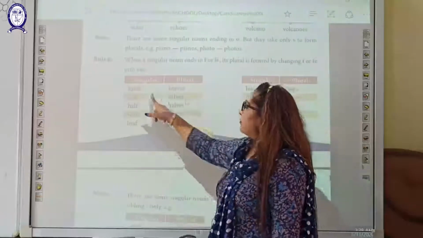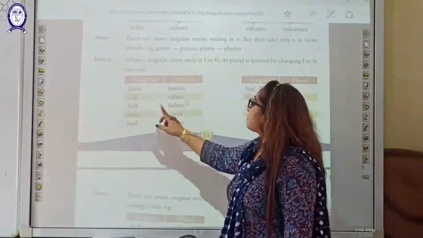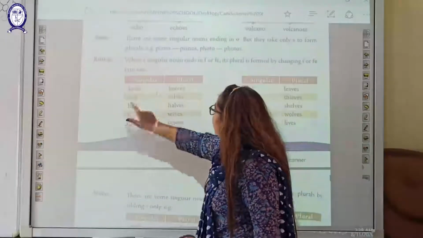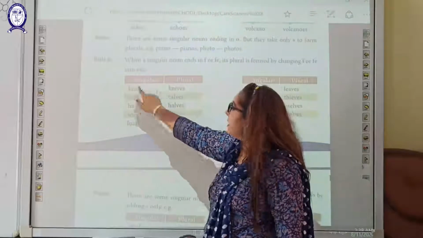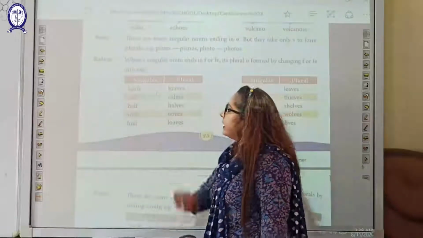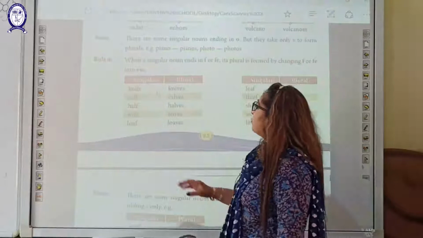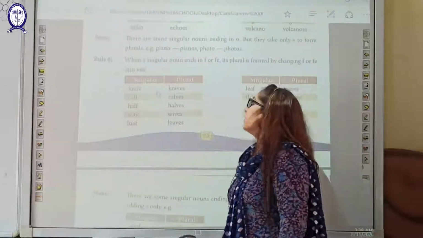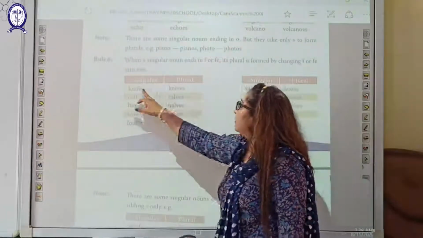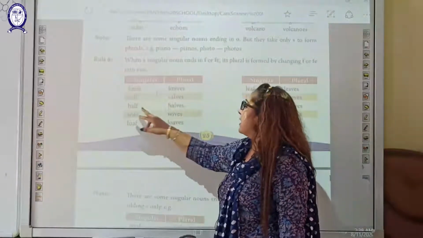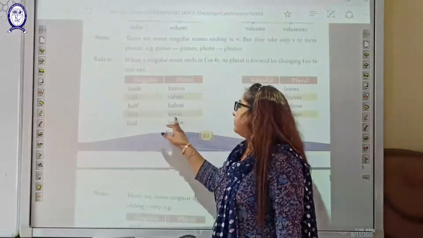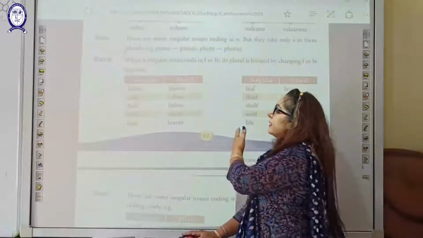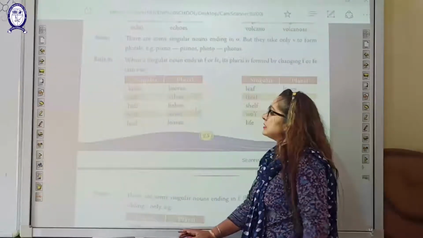Students, at the end you have noticed here the word is ending with FE and F. In some words it is ending with FE, and in some words it is ending with F. This type of words you have to make them in a plural form by adding VES at the end of the words, like knife, knives, calf, calves, half, halves, wife, wives. So students, go through the remaining example of rule number 6, students.